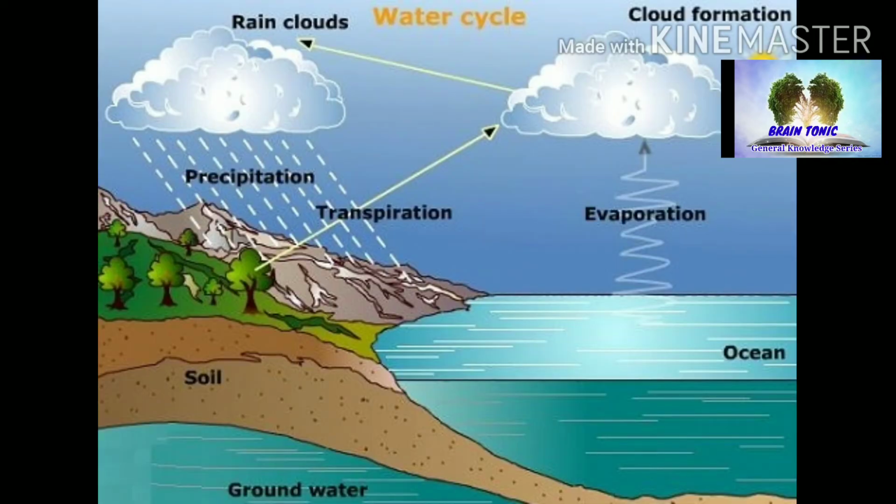During the rainy season, the water falling on the ground disappears after some time. This is because the earth absorbs some water and part of it evaporates into the atmosphere. How does evaporation take place?